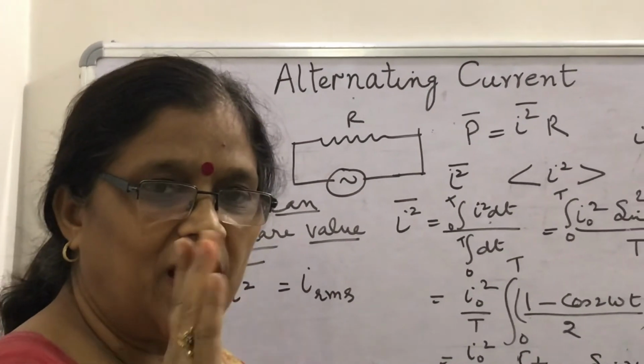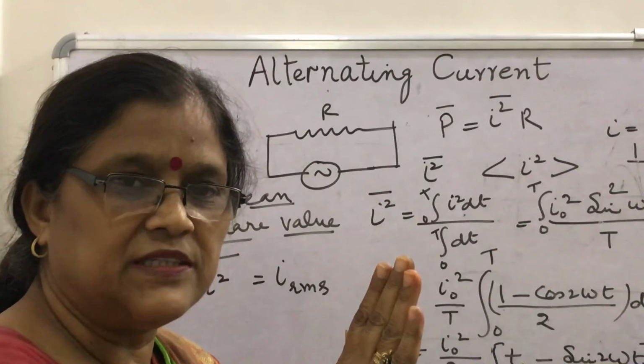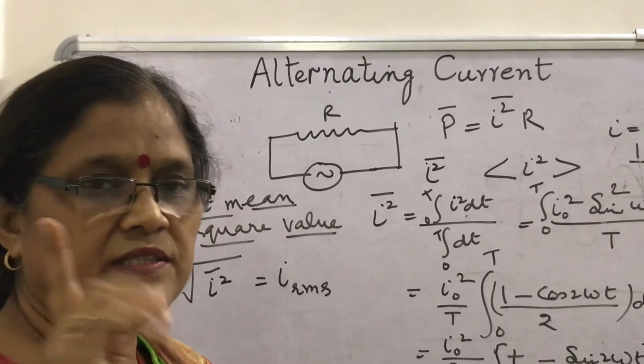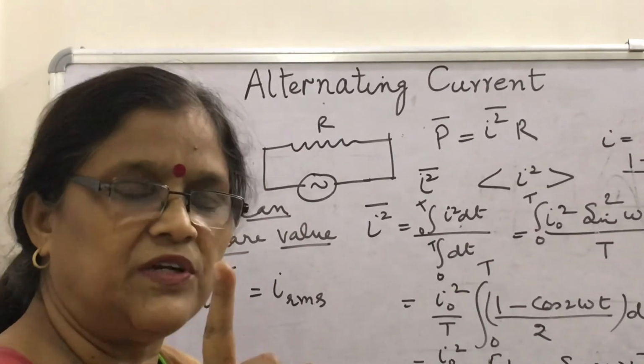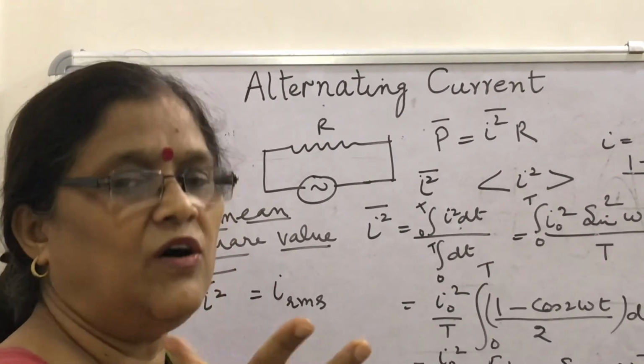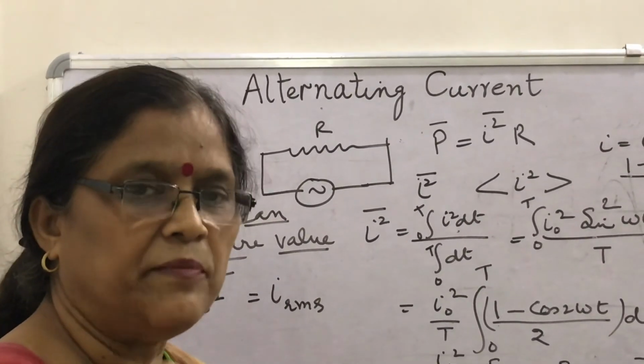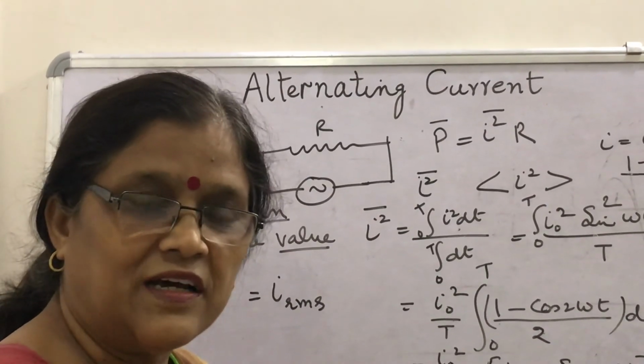The coil would have to move 50 times to either side in 1 second. Due to inertia it can't move so fast, so it will remain stationary. Hot wire type ammeters and voltmeters are made to measure the alternating current.